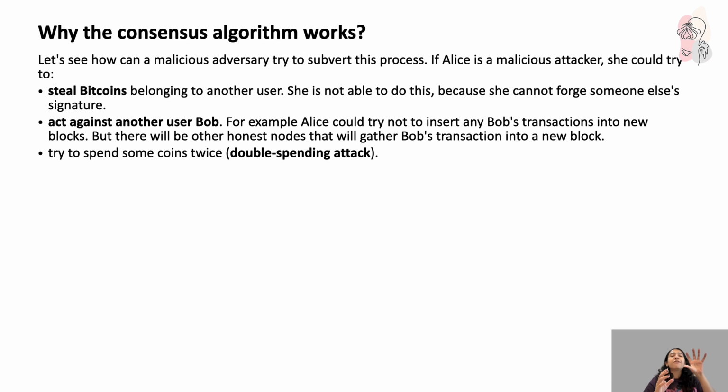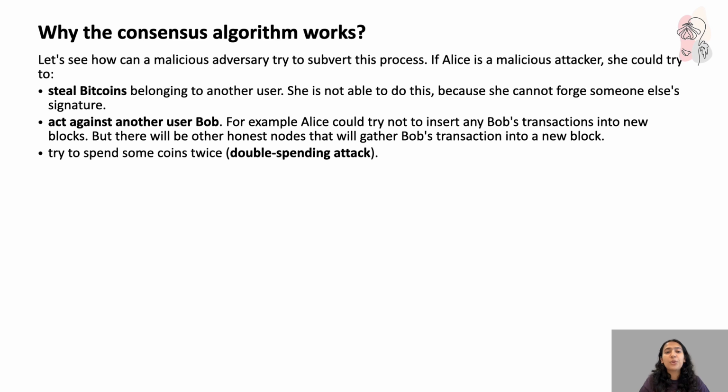After you have written all your transactions into a block, you have to sign it with your signature. So stealing coins directly becomes impossible because every Bitcoin transaction requires the owner's digital signature. And without it, Alice has no cryptographic way to pretend that the coins she's signing belong to her. Makes sense? So I cannot steal the bitcoins that belong to another user because I need their digital signature.